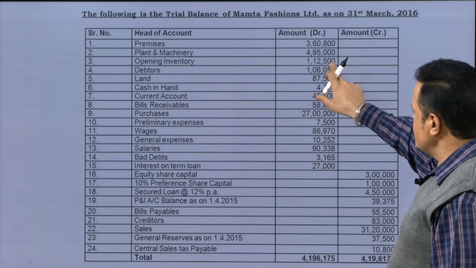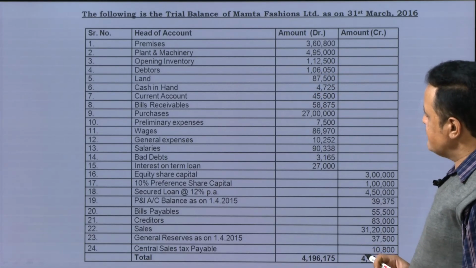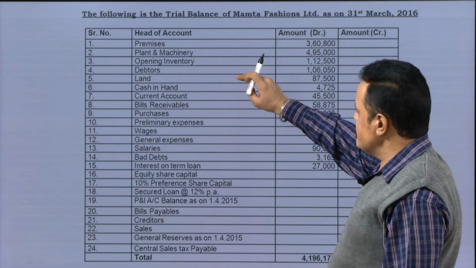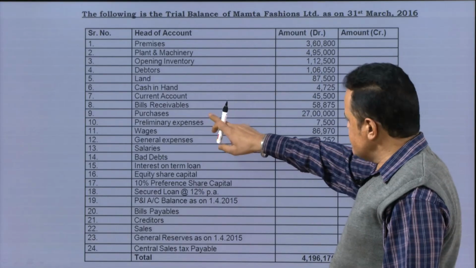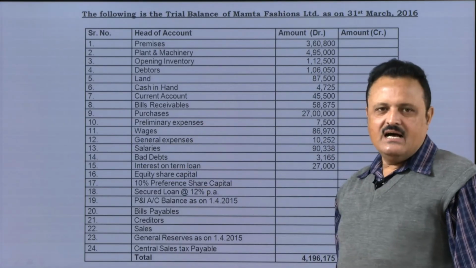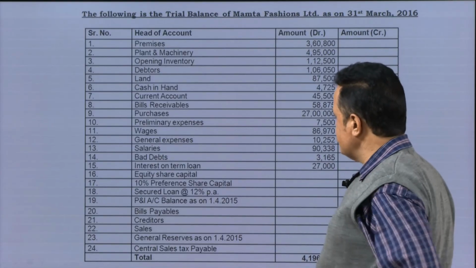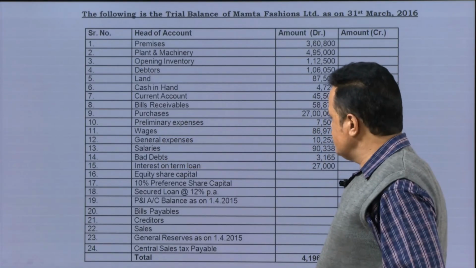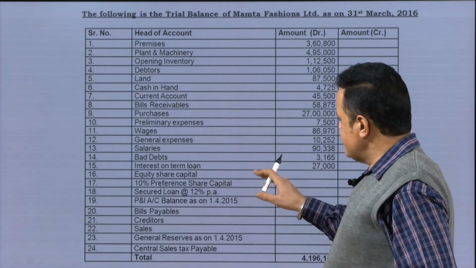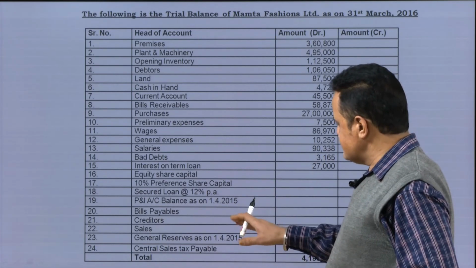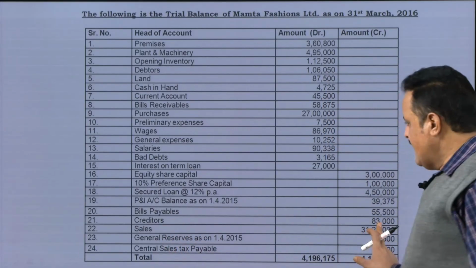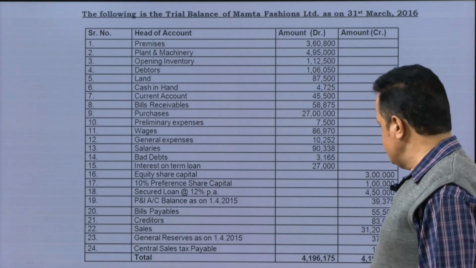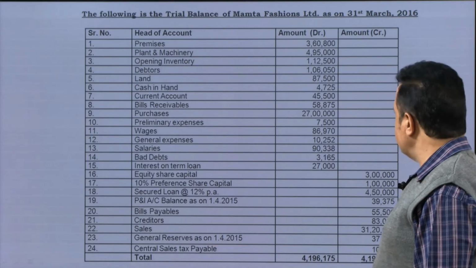Opening inventory is just 1,12,500, and similarly we will be given some other direct expenses. So for example, premises and building are not to be taken; plant and machinery, no; opening inventory we will take; debtors, land, cash in hand, cash at bank, no. Purchases we are going to take. Preliminary expenses are not to be taken here, they will be taken in the profit and loss account. And then these are the wages. Yes, we will be taking the wages in the trading account. Then general expenses, no; salaries, bad debt, interest on loan, secured loans, bills payable, creditors, no. Sales, yes, we are going to take here. General reserves are not taken in the trading account, but we will be discussing them in the later part of the discussion.